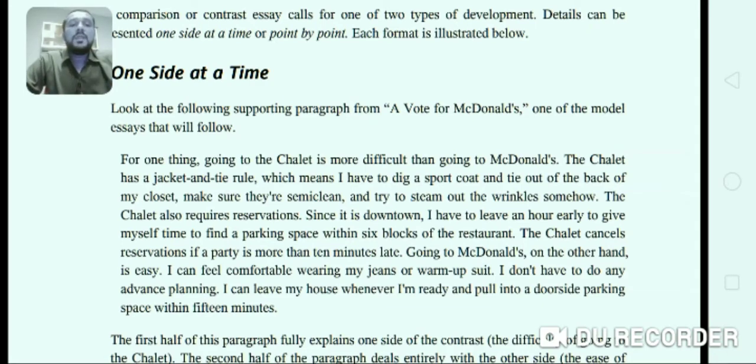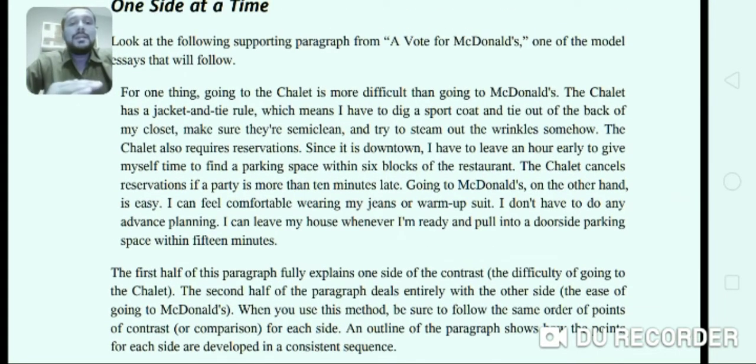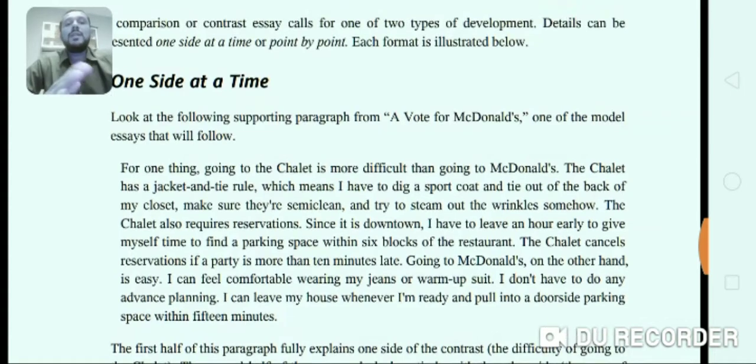I can feel comfortable wearing my jeans or warm-up suit. I don't have to do any advanced planning. I can leave my house whenever I'm ready and pull into a door-side parking space within 15 minutes. So the first half of the paragraph was about the chalet, and then the second half about McDonald's. We call this block organization, or one side at a time.